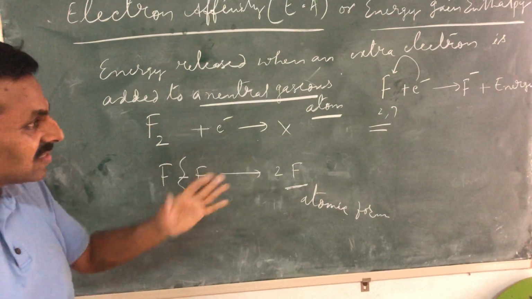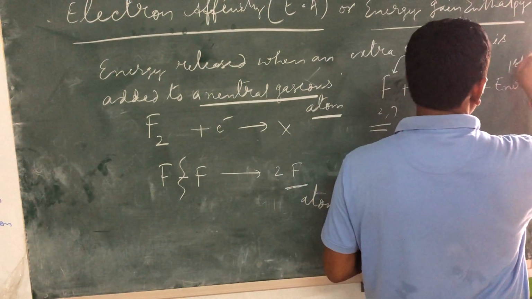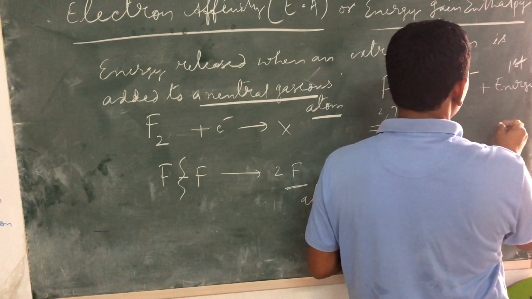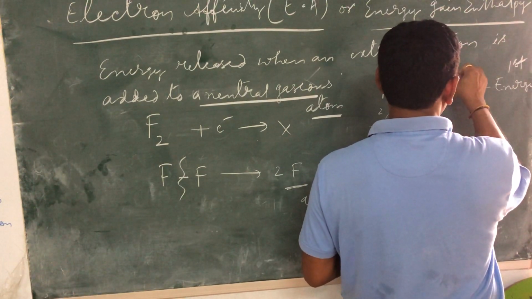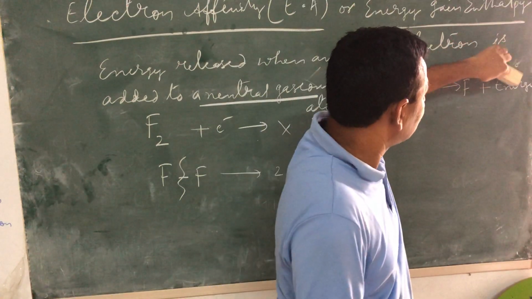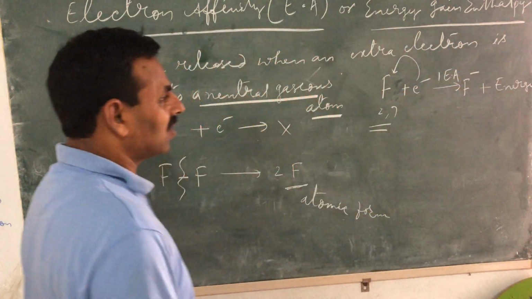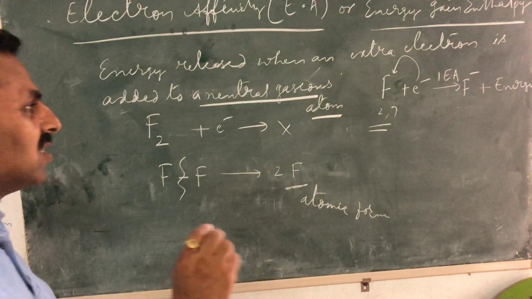Now this energy released is nothing but first electron affinity, which is the energy released when the first electron is being added.